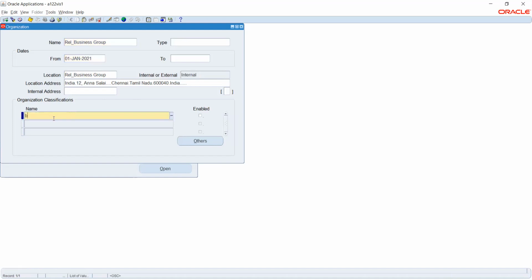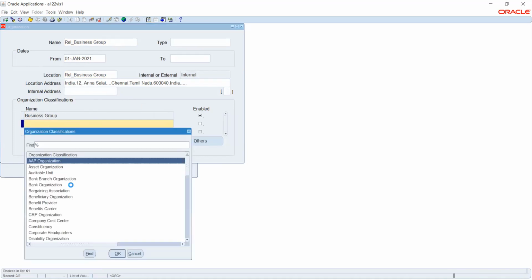This is where we define whether this is a business group or an HR organization or what exactly it is. Unless we give these details here, the system will not understand what organization it is. If it's a manufacturing unit, you will use manufacturing unit. If it's in the service sector, such as telecommunication, you will classify it as telecommunication. If it is an asset organization or auditable unit, or a budget organization, or a unit which handles IT, we can define that as well.